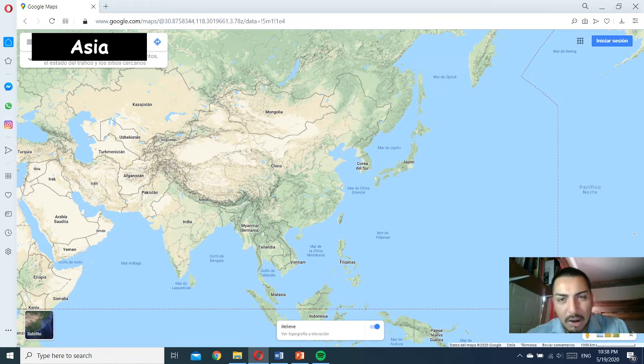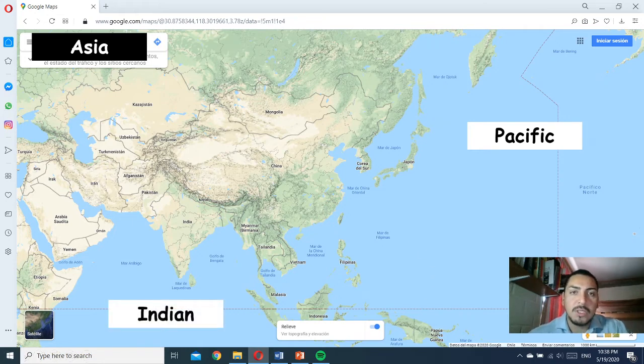And how about the oceans surrounding Asia? Do you remember? Yes, it's the Pacific there, in front of Japan, China, Korea, also Vietnam, and all those islands down below here. It's a lot of islands, and also the Indian Ocean. Good.